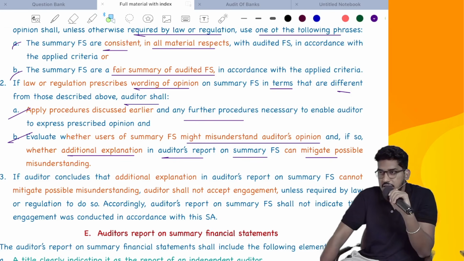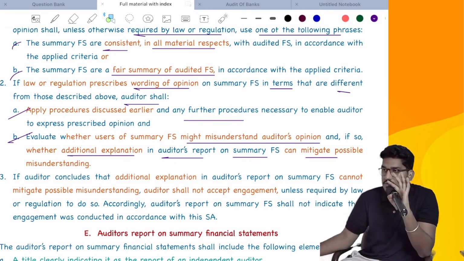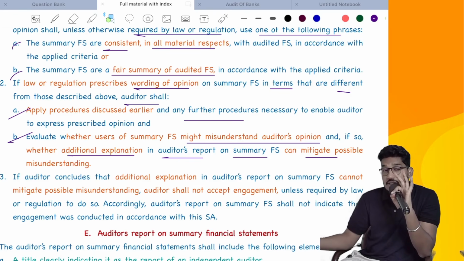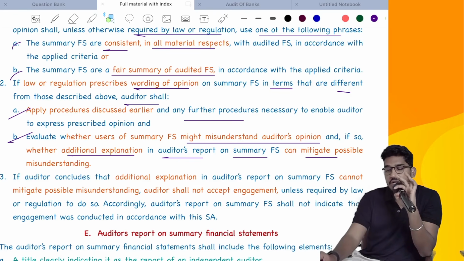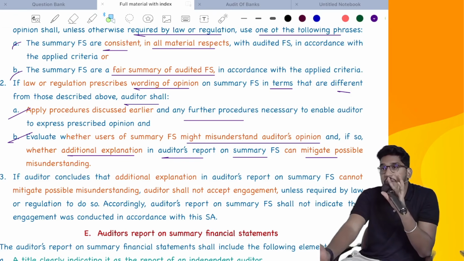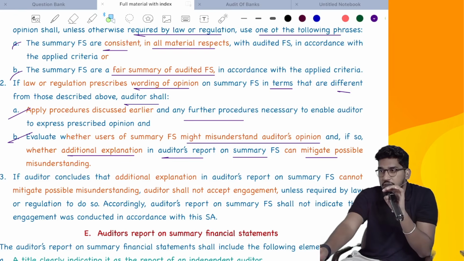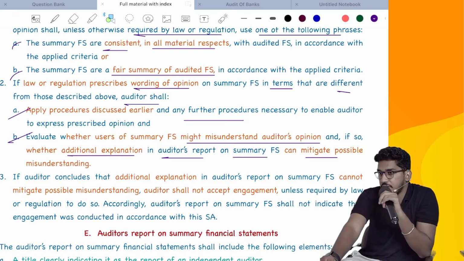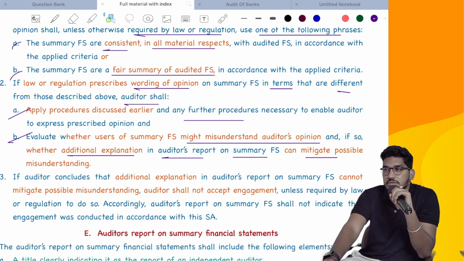If law or regulation is asking you to use some wording, first we will determine: are we required to perform extra procedures to use that wording? Or in some cases you will feel that if I use the wording which has been given in the law and regulation, people might misunderstand. Then determine whether by adding an extra explanation you can sort out that misunderstanding. But if you feel that even after giving an extra explanation, I will not be able to sort out the misunderstanding, still the misunderstanding will be there, then don't accept that engagement.